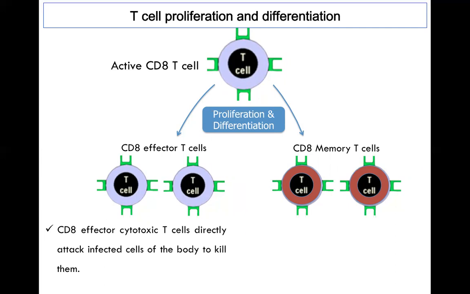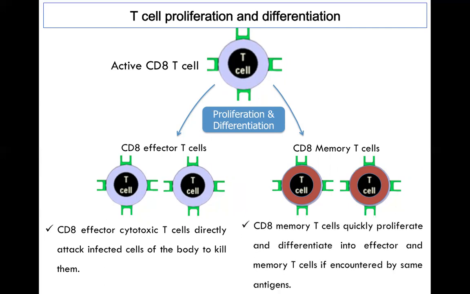And if we talk about CD8 memory T cells, they quickly proliferate and differentiate into effector and memory T cells if they encounter the same pathogen. It is the same phenomenon as we learned in the case of CD4 memory T cells.